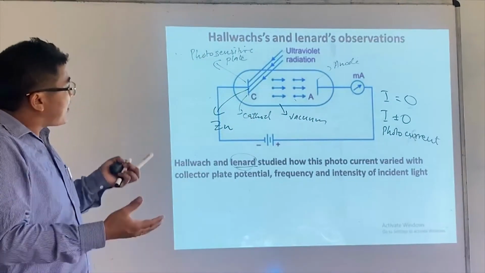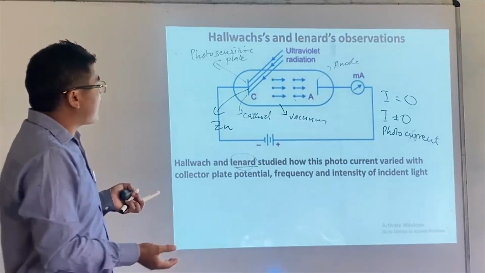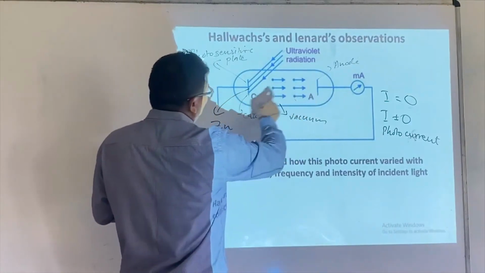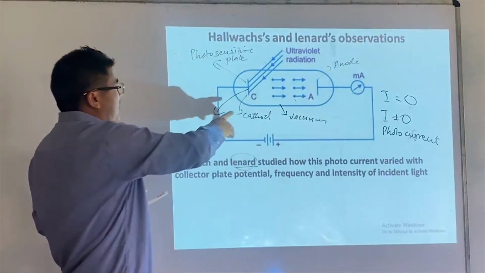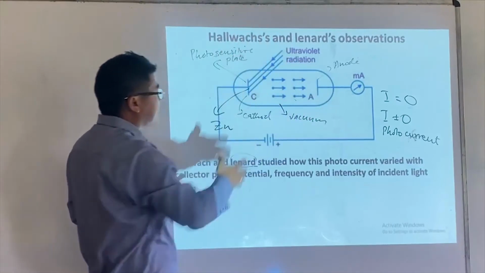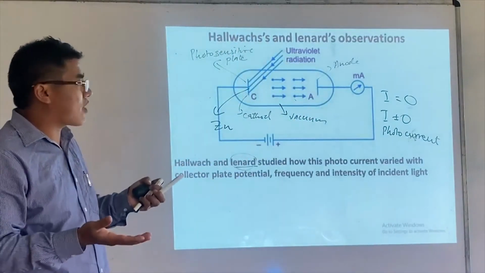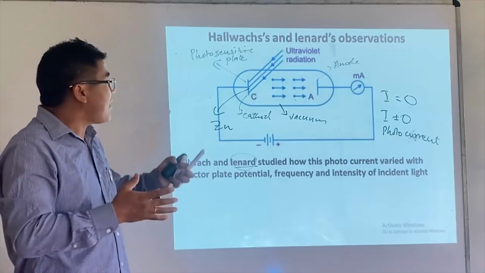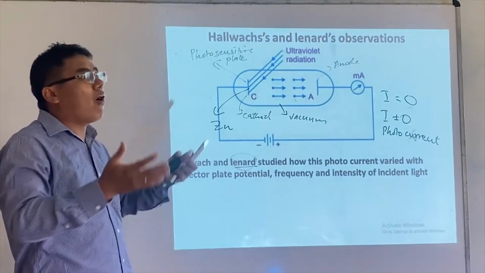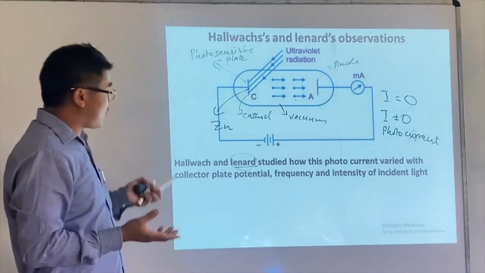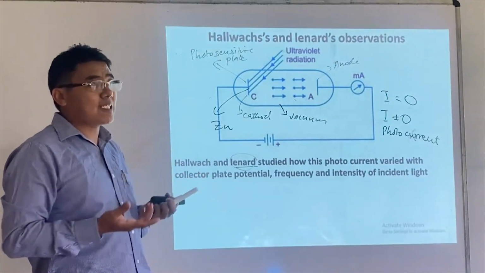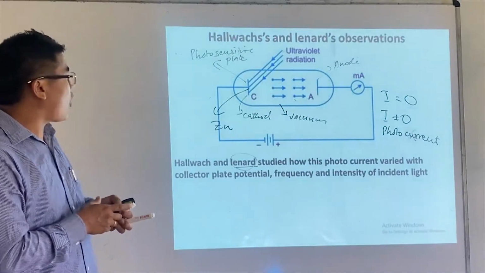He also found that if the potential difference between A and C is increased, again there is more photocurrent. All these phenomena could not be explained in those days. This is all because of the photoelectric effect, but it was not able to be explained then. So this was observed by Lenard.